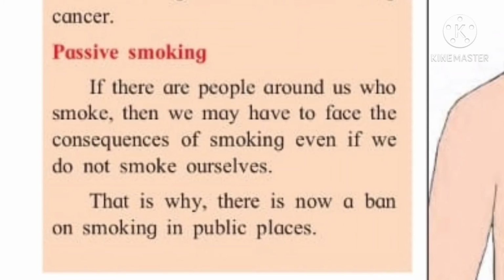Before we go to the next system, that is the digestive system, let us revise everything that we have studied about the respiratory system. So, children, which are the organs of the respiratory system? The organs of our respiratory system are the nose, trachea, lungs, and the diaphragm. These are the organs that take part in the process of respiration.